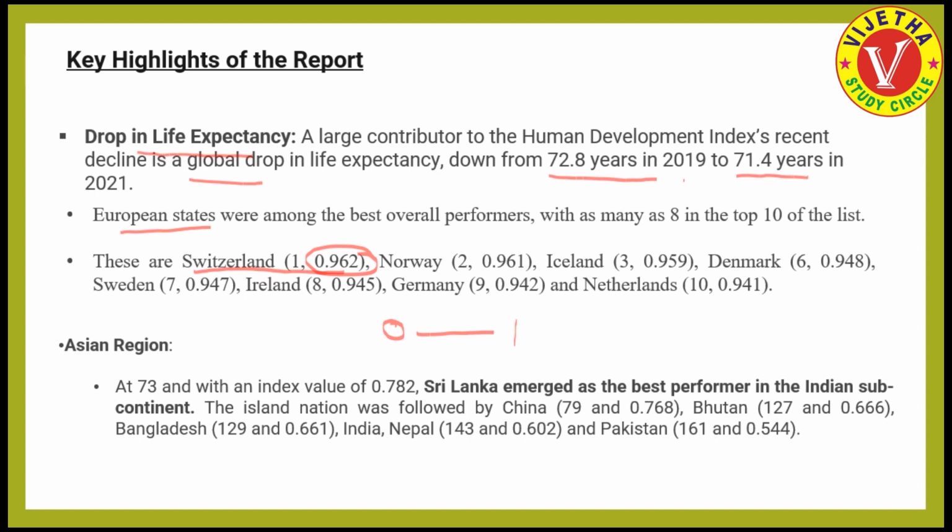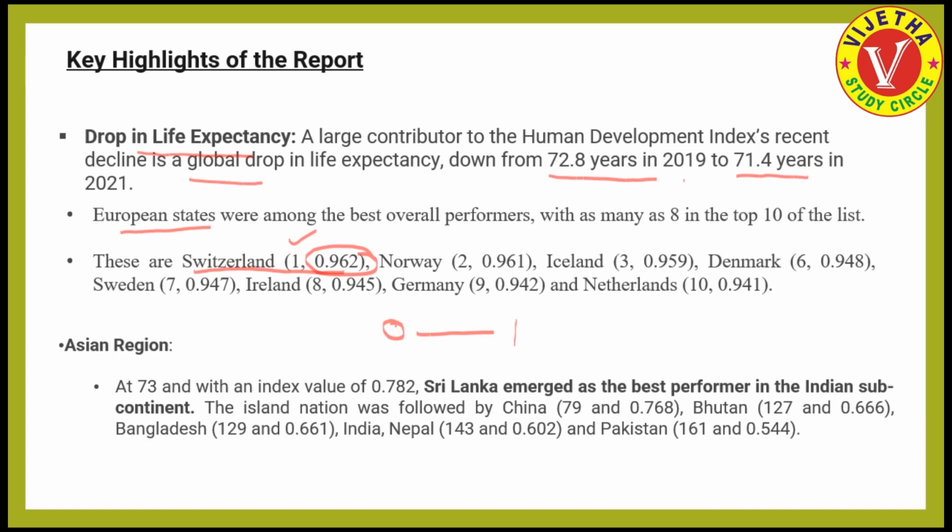On that scale, Switzerland has scored 0.962, which is the best performance, and it has ranked first. After Switzerland, there was Norway. After that, it's Iceland, Denmark.